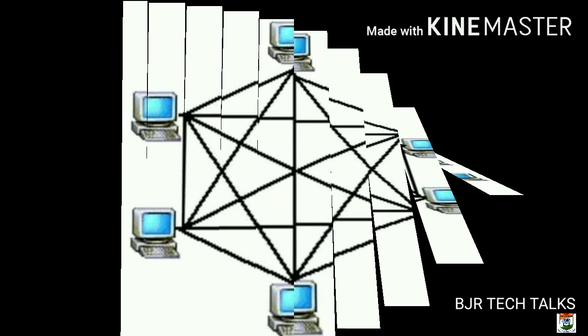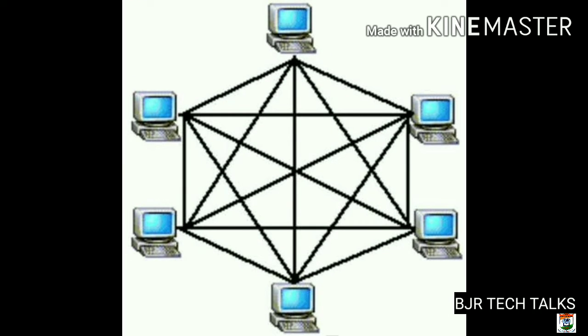The advantage of this topology is that it has multiple paths to send or receive data. If a single path fails, we can send data on an alternative path. In this, if any node fails, the whole network will not collapse since it has multiple paths. The disadvantage of this topology is that it is very expensive when compared to ring topology, bus topology, and star topology.